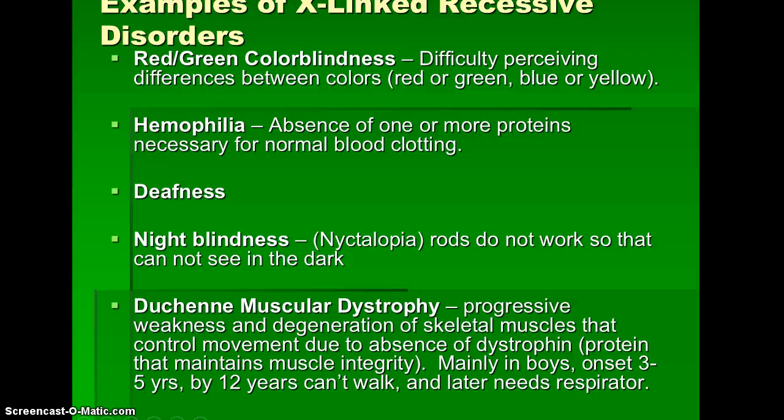Hemophilia, also called the bleeder's disease. Absence of one or more proteins necessary for normal blood clotting. These people, their blood does not clot. Some forms of deafness are considered X-linked recessive. Night blindness and muscular dystrophy. Some forms of muscular dystrophy are due to a mess up on the X chromosome.